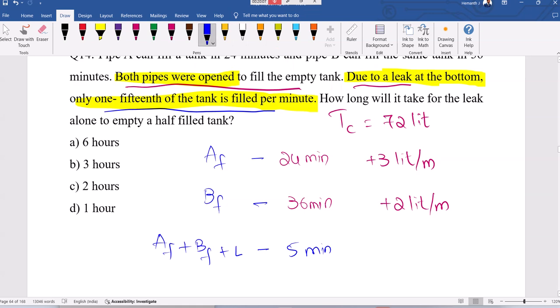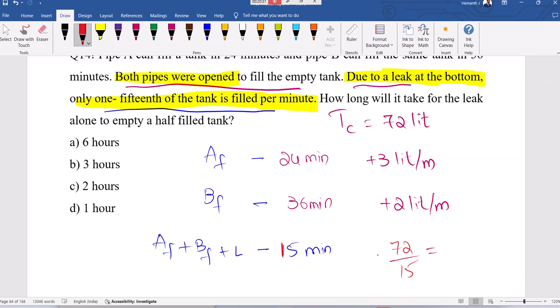In 1 minute, 1 by 15. Sorry, that's what mistake happened. This is 15 minutes. I took 15th as 5th, sorry. So 72 divided by 15.